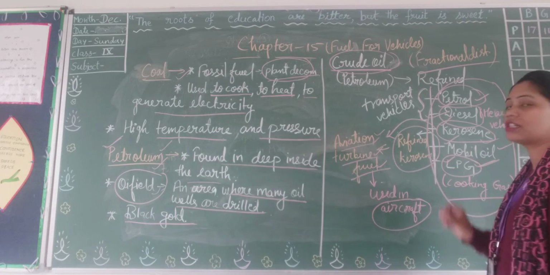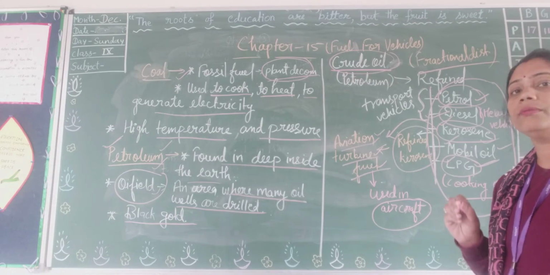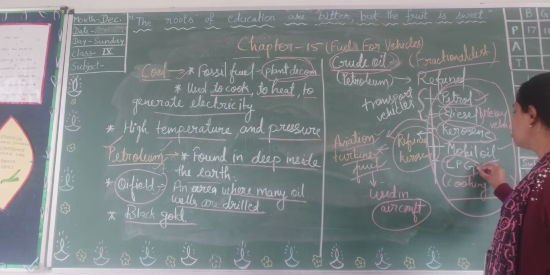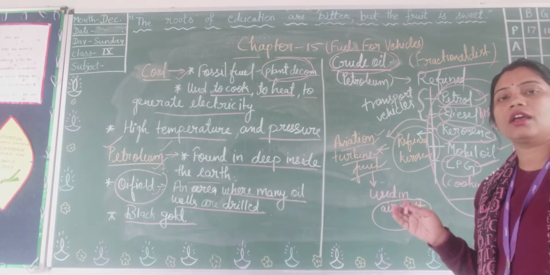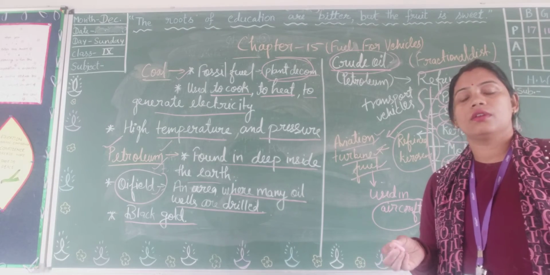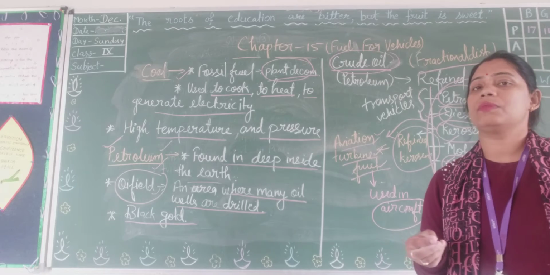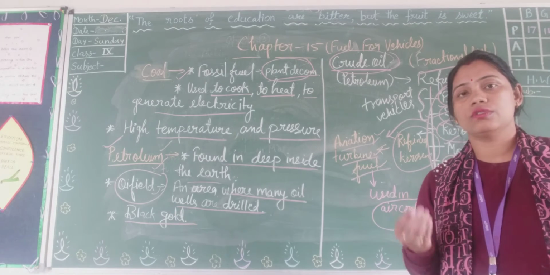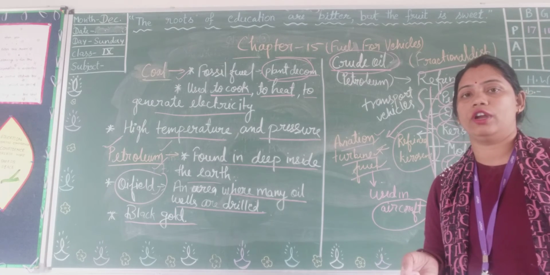LPG's full form is liquefied petroleum gas, and it is used for cooking in houses, mostly in cities. Nowadays in villages also LPG is used widely.